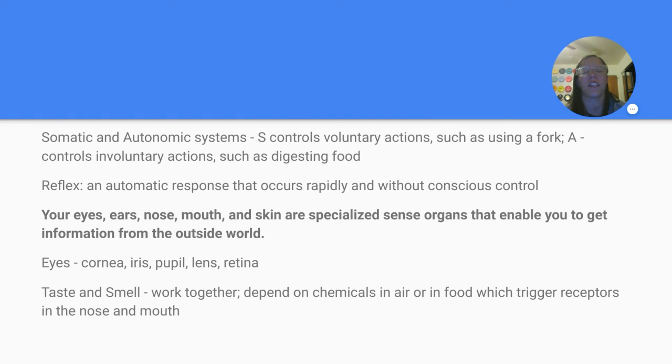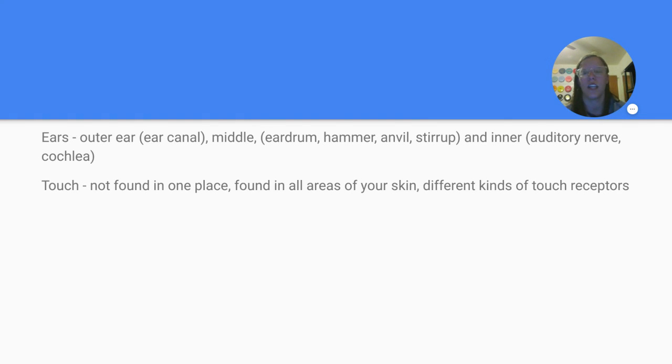Taste and smell, they work together and depend on the chemicals in air and food, which trigger receptors in the nose and mouth. Ears, you have three major parts, the outer ear, the middle ear, and the inner ear. The outer ear consists of the ear canal, the middle, the eardrum, hammer, anvil, and stirrup, and the inner ear, the auditory nerve, and cochlea. And then our final sense is touch. It's not found in one place. It's found in all areas of your skin, and you have different kinds of touch receptors.